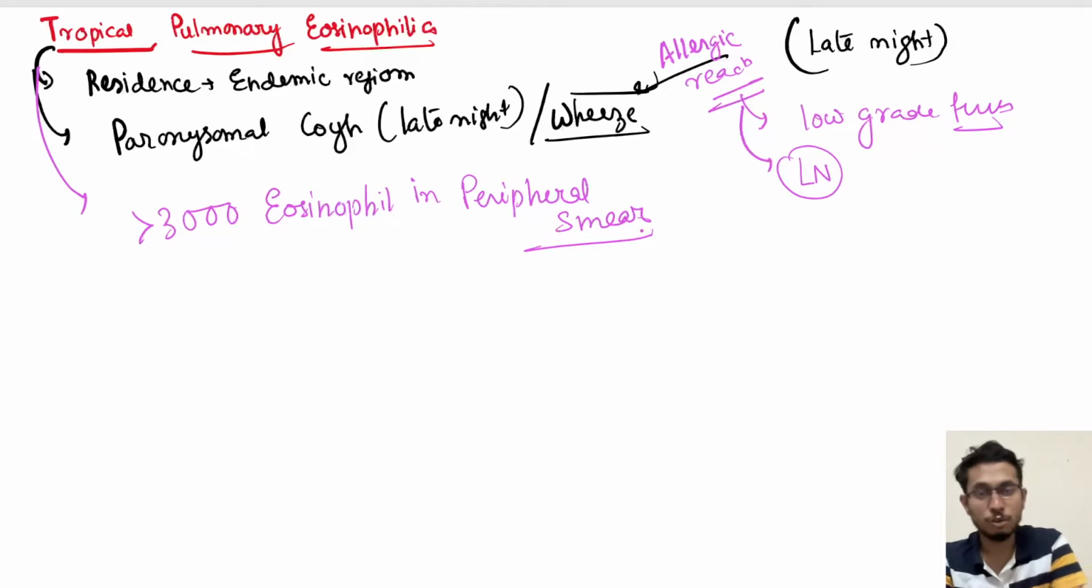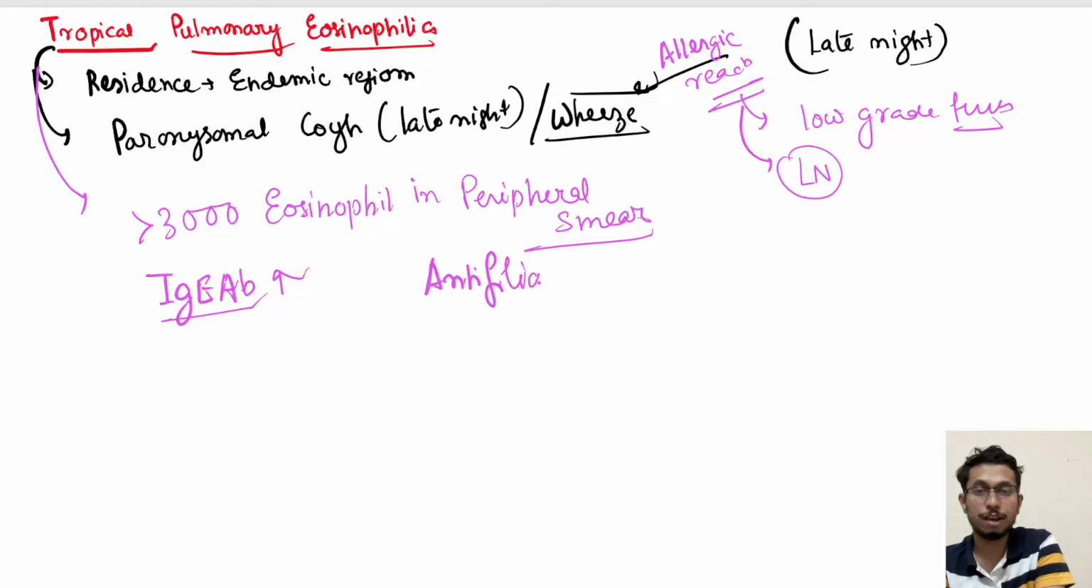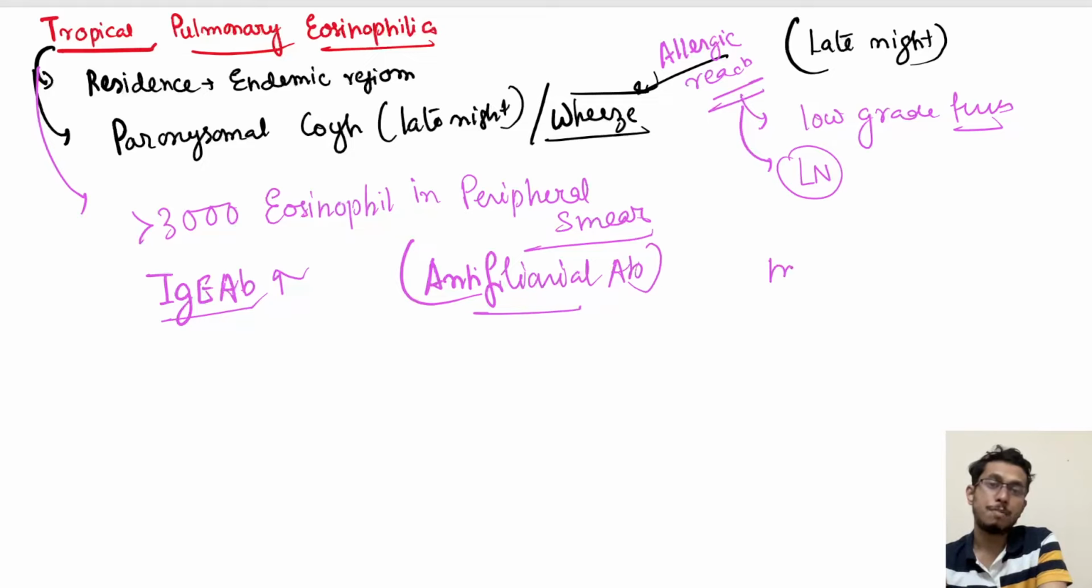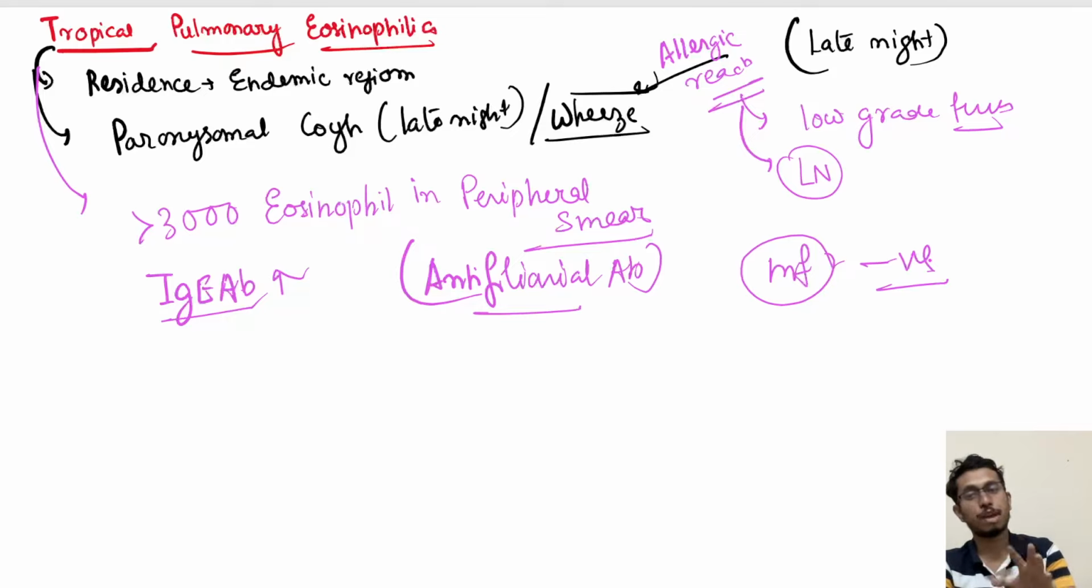Alright. Along with that, what are the tests you need to do? IgE antibody, which will be present in this case, and antifilarial antibody, which will also be present. Blood microfilaria is usually negative. Why negative? Because if you see the pathogenesis of tropical pulmonary eosinophilia, it occurs only when the lungs clear the microfilaria. So microfilaria level will be very low or absent in case of tropical pulmonary eosinophilia.